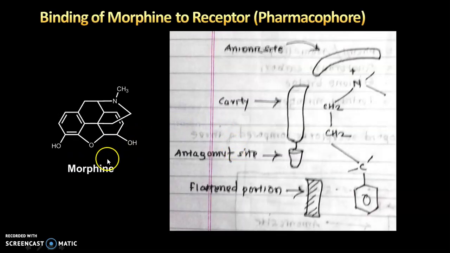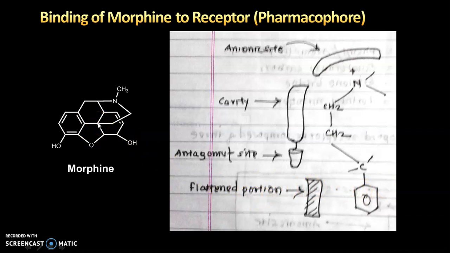Later they studied the binding of morphine to the mu, kappa and delta receptors, and they observed that the whole structure of morphine is not essential for binding with the receptor. Their study indicates that morphine has this phenyl ring, you can see that this is a phenyl ring, and this is also a phenyl ring. With the help of this phenyl ring, it is binding with the flat portion of the receptor.